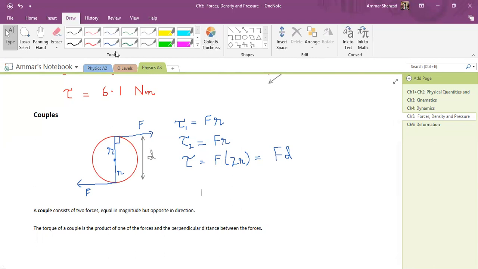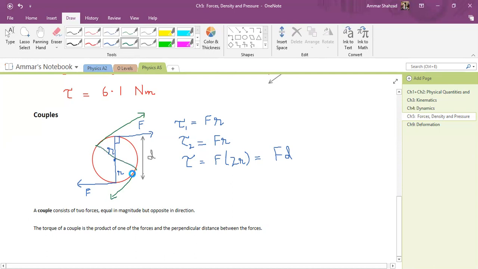Even if your forces are like this, and the other one is like this, in that case you will take the perpendicular distance between them and you can find the net torque.